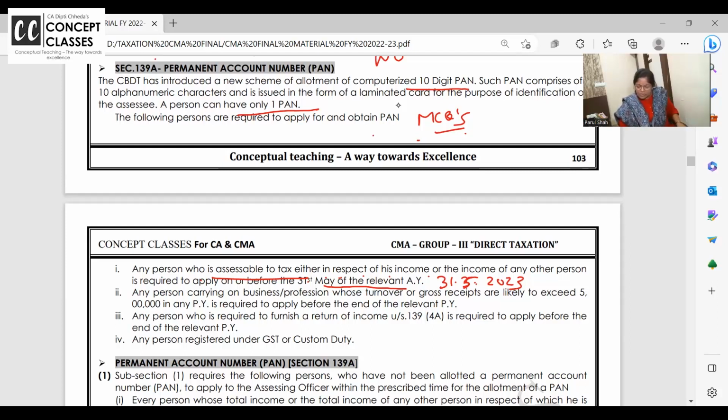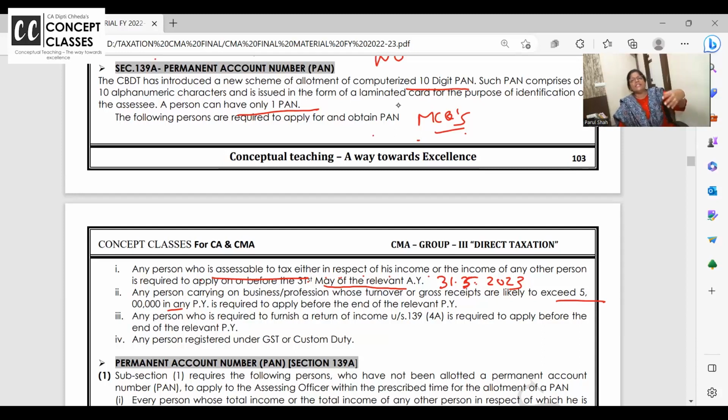Any person whose turnover is likely to cross 5 lakhs. इसमें तो सब आ गए, ma'am. A small paan dabba will be having a turnover of 5 lakhs. Yes or no? Small lid cap wala, small shop, bakery, they will be having annual turnover of 5 lakhs. Should they have a PAN card? Answer is yes.